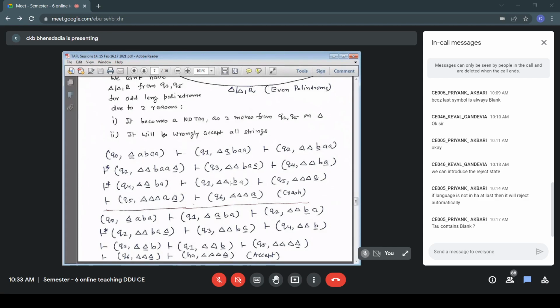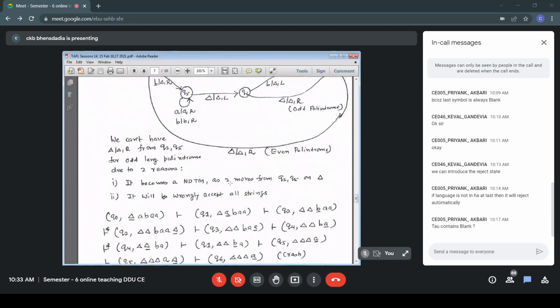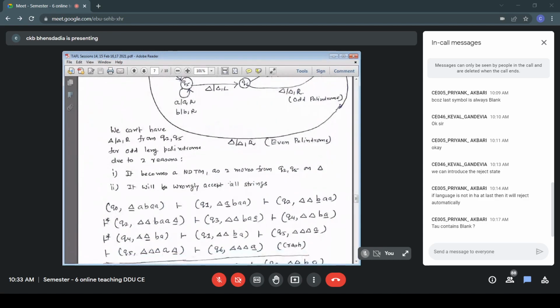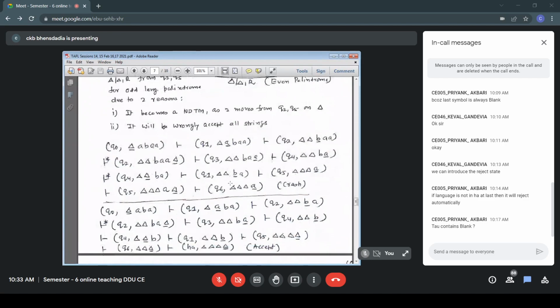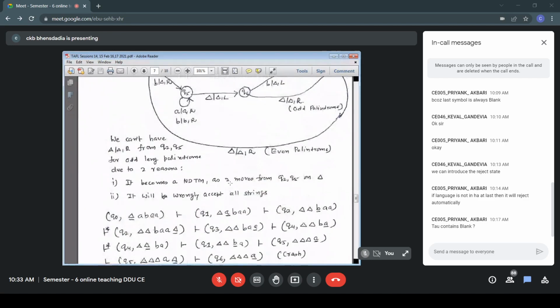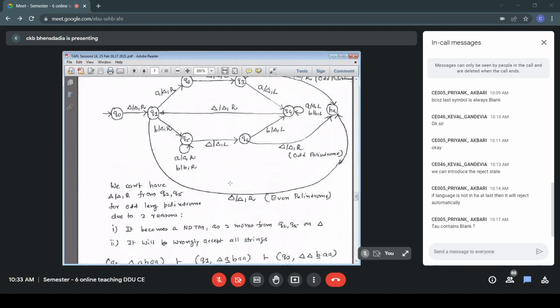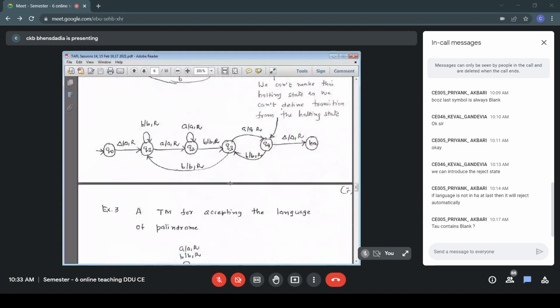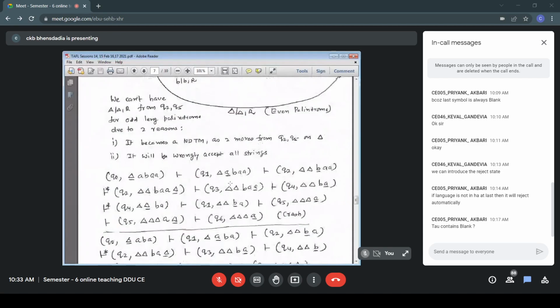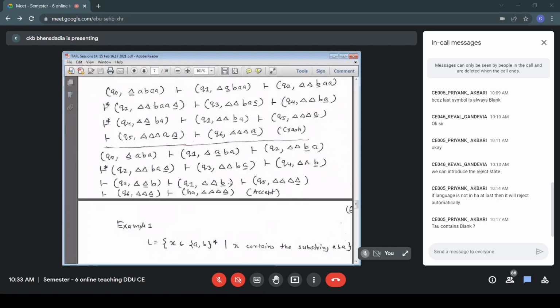So ABA, that's the case of odd length palindrome, and of course we accept it. ABBA, we reject that, the even length non-palindrome. We reject it, and we accept ABA, the odd length palindrome. So this is all about the execution trace of the Turing machine for accepting the language of palindromes. We'll continue in the next lecture with a new example.